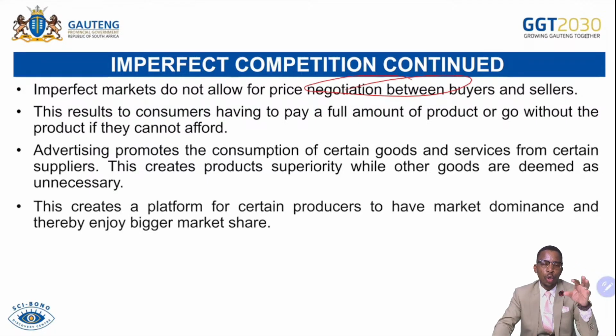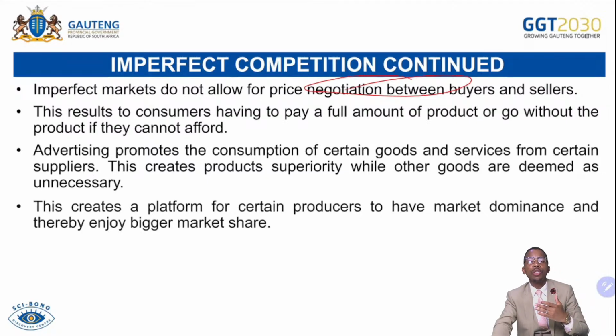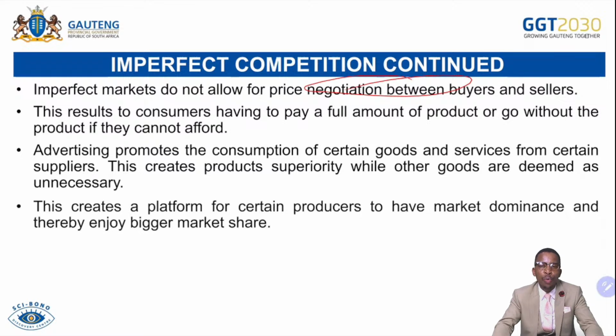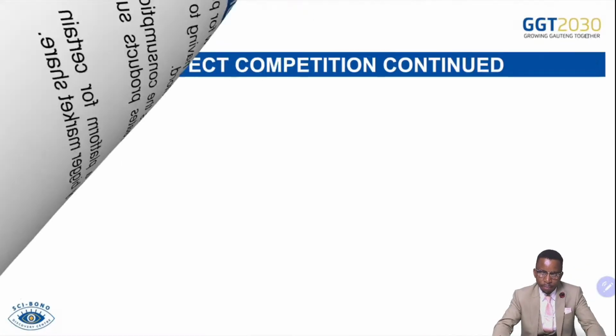market dominance, because those that can advertise, that have more capital, advertise aggressively to make their goods appear more superior than those of the competitors. Then consumers will be informed about the one that is advertised, and the one that is not advertised will then not be demanded, which will create market dominance, and then these firms will be exploiting consumers because they dominate the market.